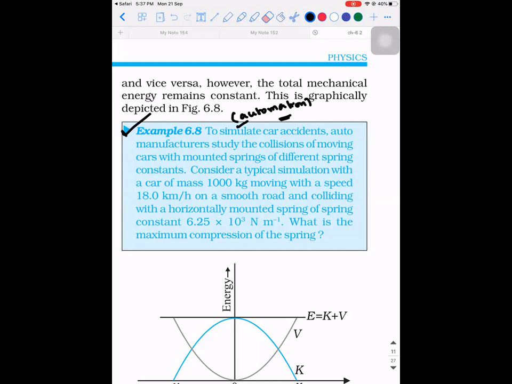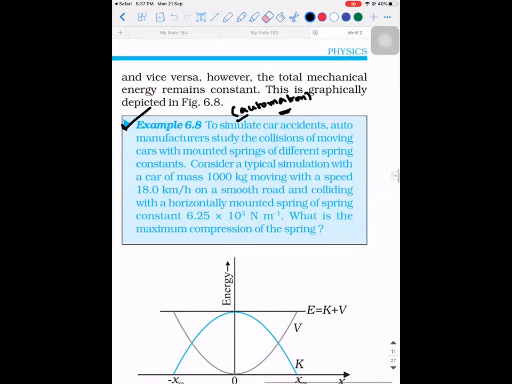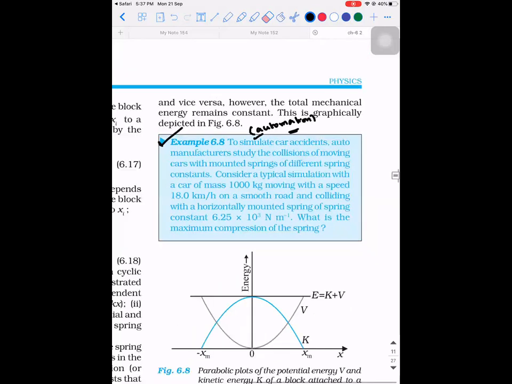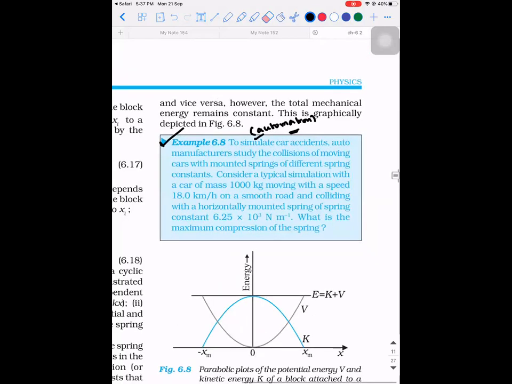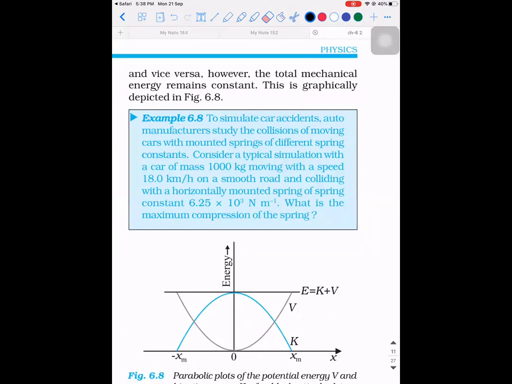Consider a typical simulation with a car of mass 1000 kg moving with a speed of 18 km per hour on a smooth road and colliding with a horizontally mounted spring of spring constant 6.25 into 10 power 3 Newton per meter. What is the maximum compression in the spring? Can you explain this question, sir? There is nothing to explain. Wait, I'll do this.